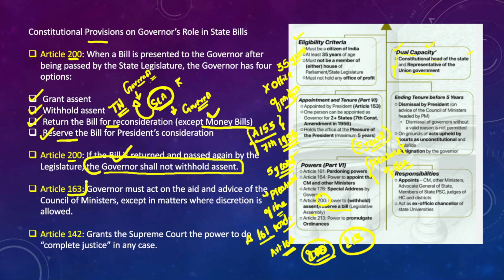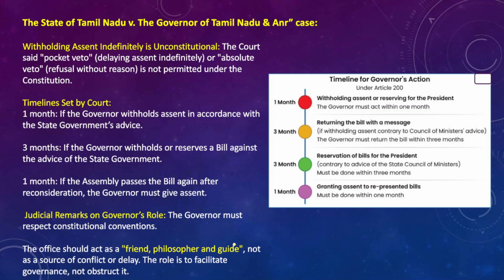And Article 163, we have already talked about this. Governor must act on the aid and advice of the Council of Ministers except in matters where discretion is allowed. So governor enjoys two different types of discretion: constitutional discretion and situational discretion. So except governor's discretion, governor should act as per the aid and advice of the Council of Ministers. And in fact, Article 142 of the Indian Constitution grants the Supreme Court the power to do complete justice in any case, right?